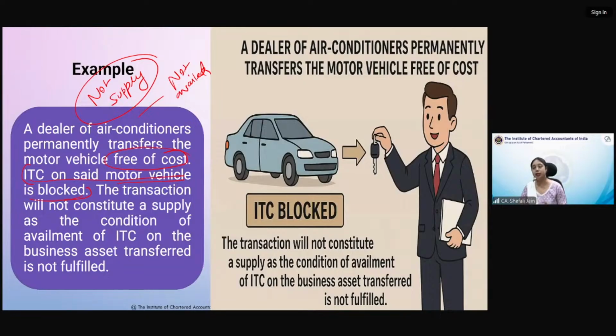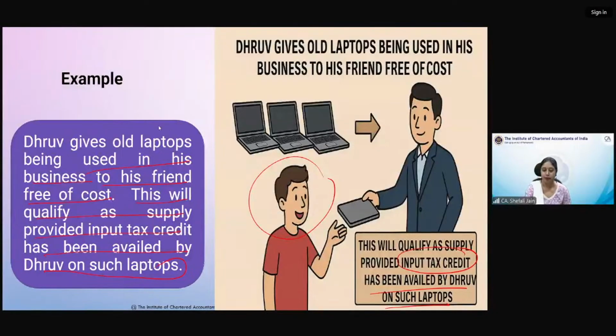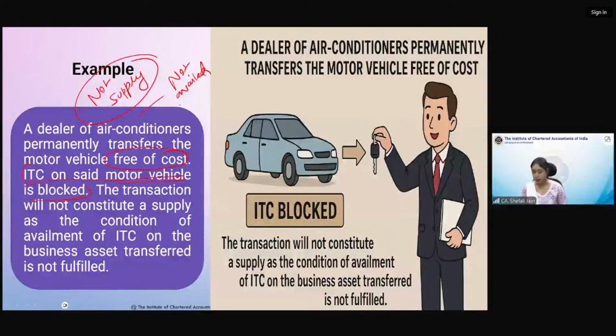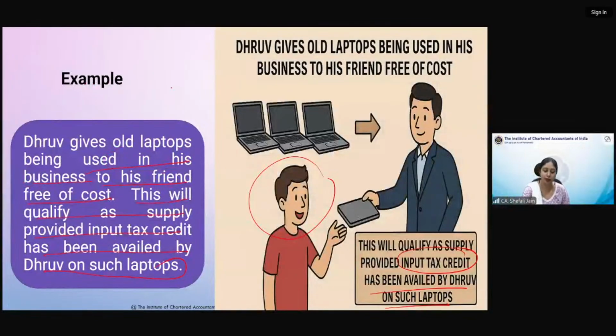Yes. If he sells the laptop, Shamli, for consideration, then he can take the credit. And here also, if this is considered as deemed supply, in the laptop case, if we consider it to be a supply, then we will be valuing it and paying tax on this particular supply transaction. So while paying the tax on the laptop, he can use the ITC. But this is all about the ITC chapter, so we'll not go in much depth. Just understand this particular transaction.